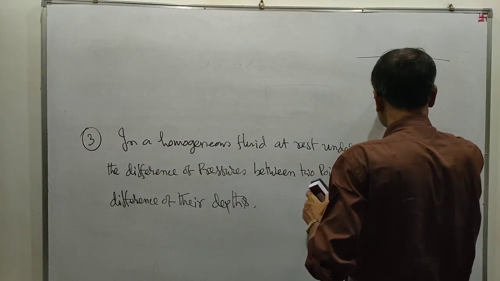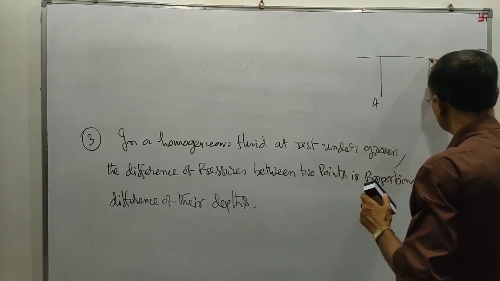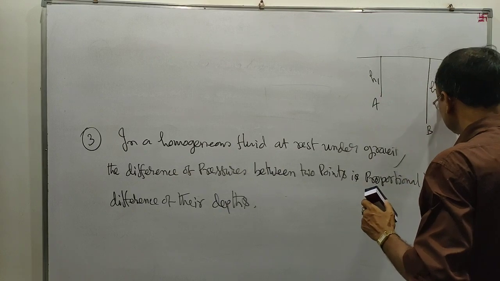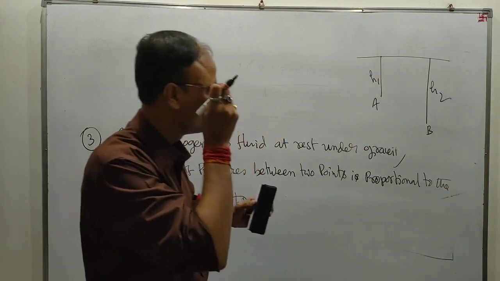Suppose A and B are 2 points in the fluid which are at rest, at depths H1 and H2 respectively below the effective surface.